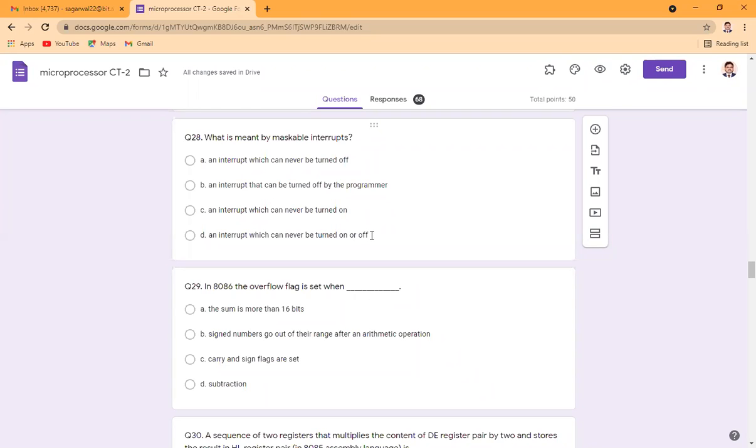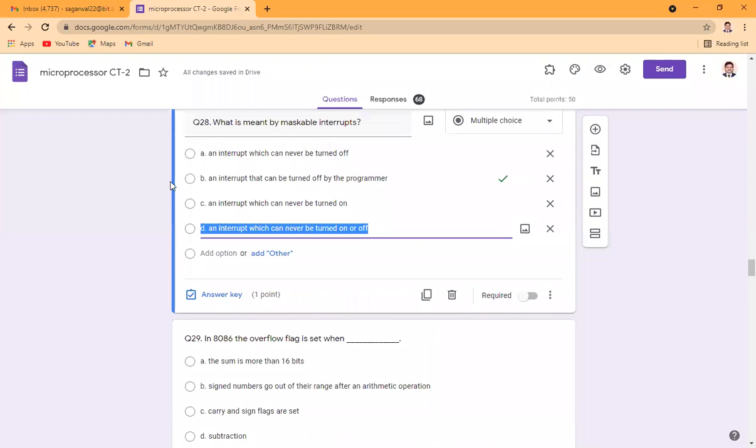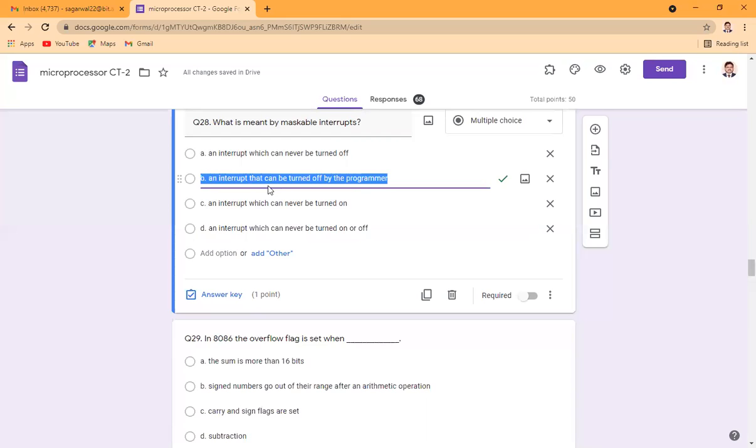So it means maskable interrupts are those which the programmer can use to turn off. So B is the correct answer, because maskable interrupts can be avoided by writing a program, by writing a control word into a control register. So the correct answer is an interrupt that can be turned off by the programmer.